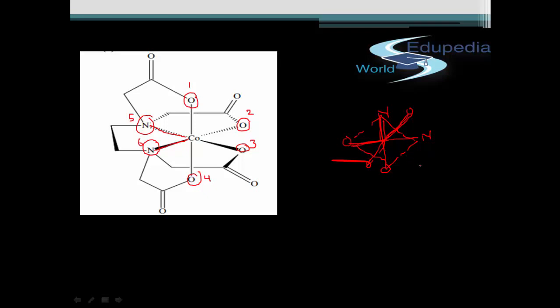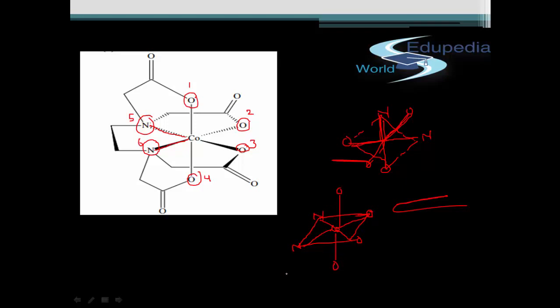With each nitrogen there will be, we can consider drawing it again. Suppose let us say that it's an octahedral geometry. Okay, let's draw it over here. It's an octahedral geometry, and an octahedral geometry will be something like this. This will be your central metal atom, cobalt, and there will be 2 nitrogens and 4 oxygens.